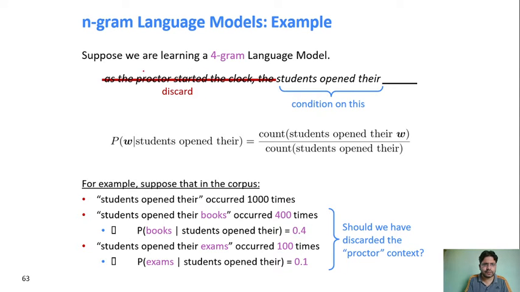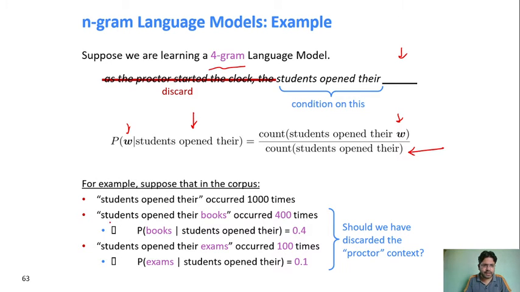Suppose we are introducing a 4-gram model. So you have given three words here: student opened there, right? Now the next word we are looking for. So you will count "student opened there" followed by W words. Suppose you have n number of words, you will look for each combination how many times it appears, and divide by how many times this group, "student opened there", is coming.